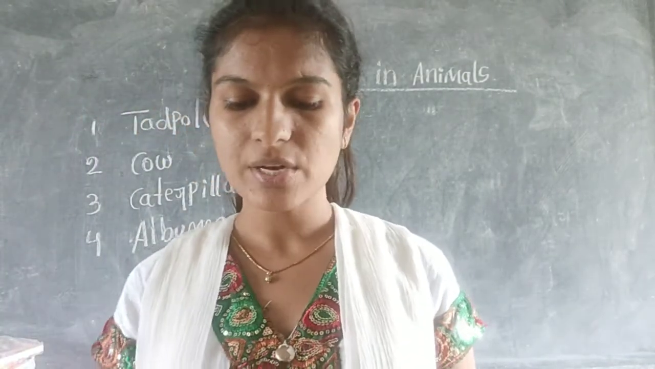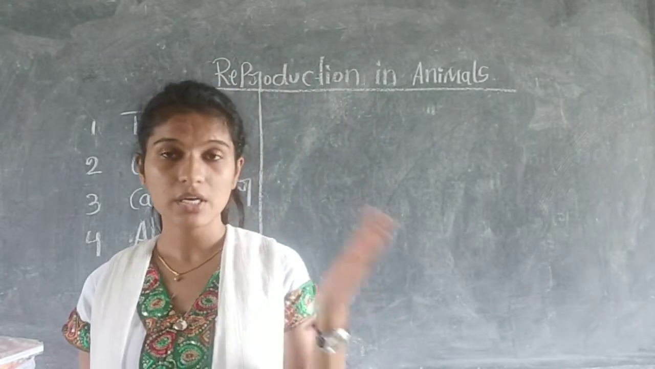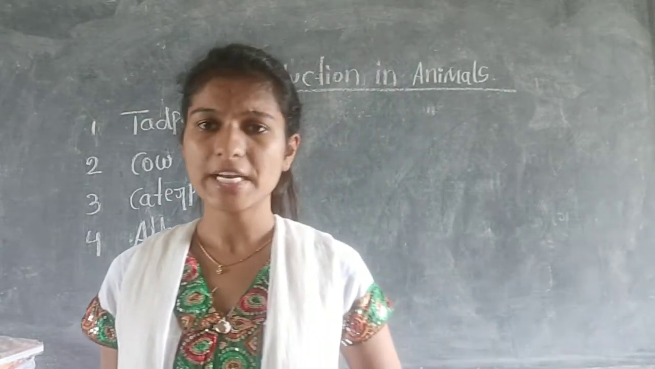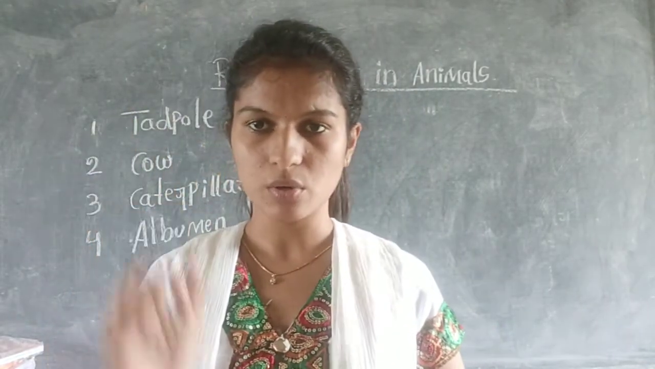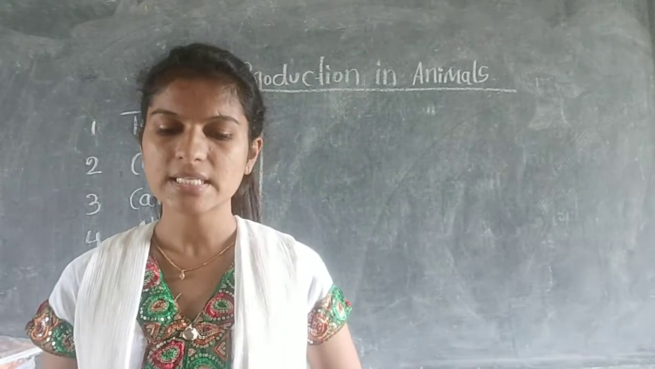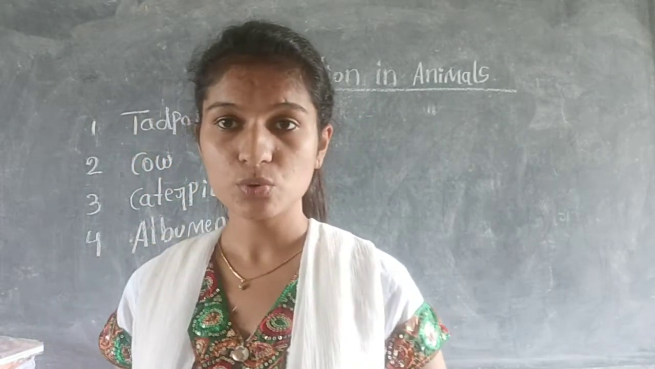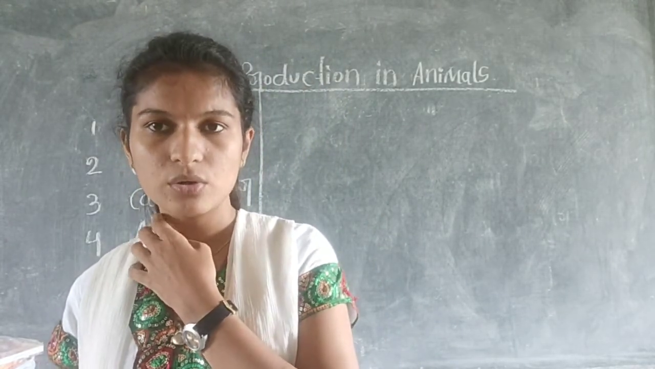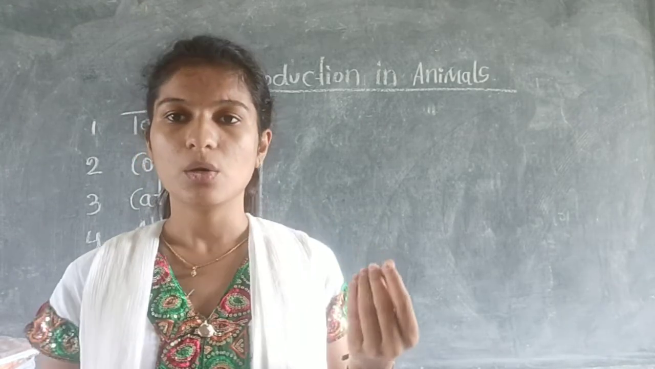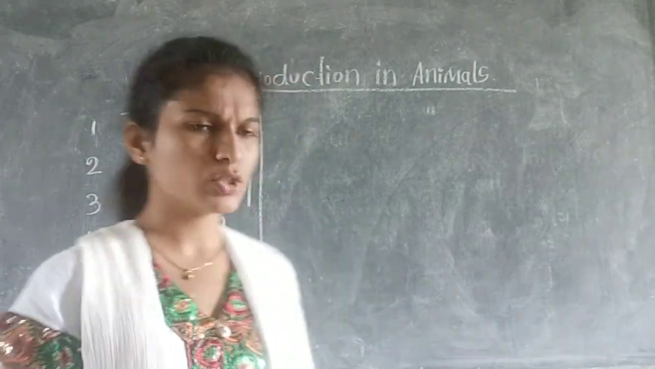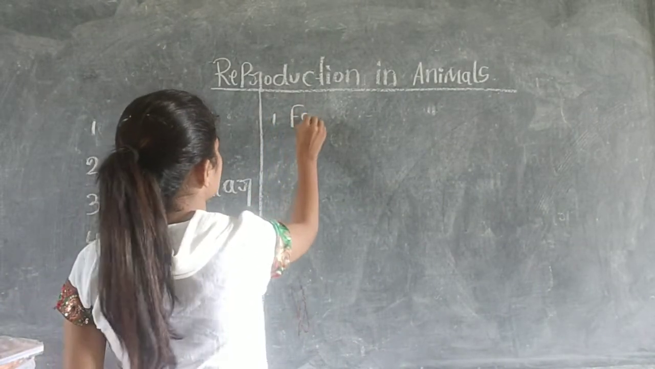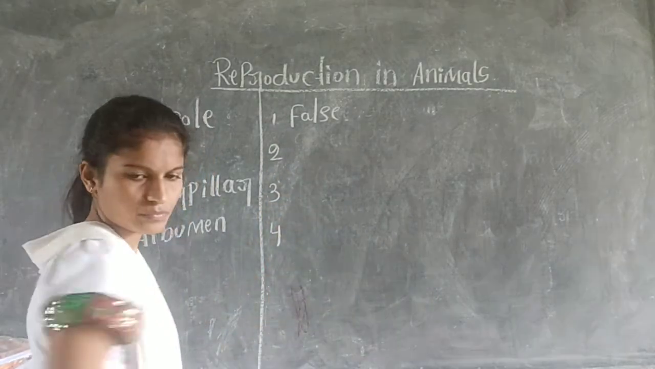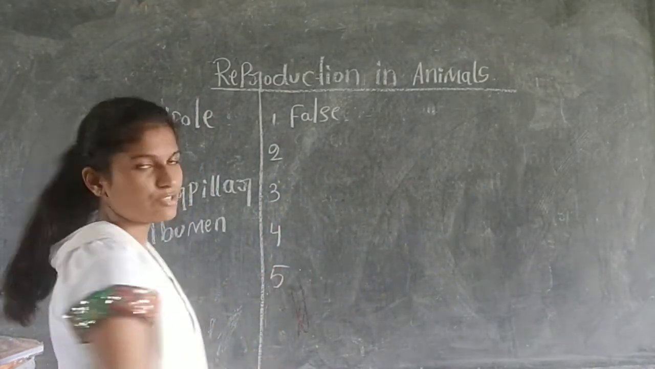After this, there is true or false. If the given statement is true, write T in the box. If it is false, write F, because the boxes are very small. The first one is: the yellow part inside an egg is called albumen. Is it true? No, it is false, because the yellow part inside the egg is called yolk, not albumen. So the first one is false.